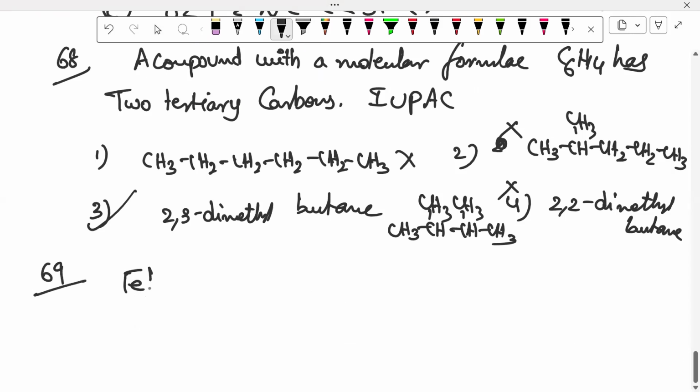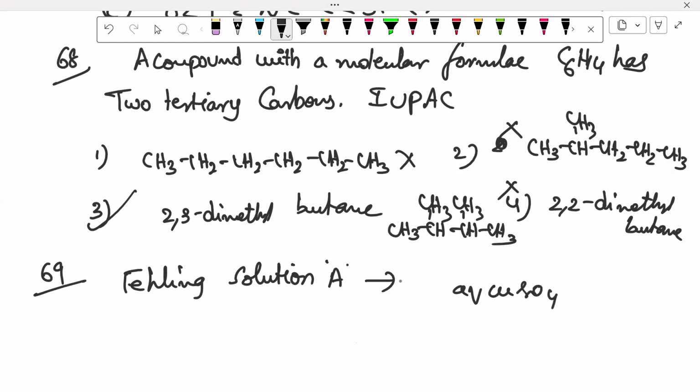69. Fehling's solution A is, this is also directly from the textbook. Aldehydes and ketones distinguishing test will be there. Fehling's solution A is aqueous copper sulfate solution. One minute, I will put the charger.